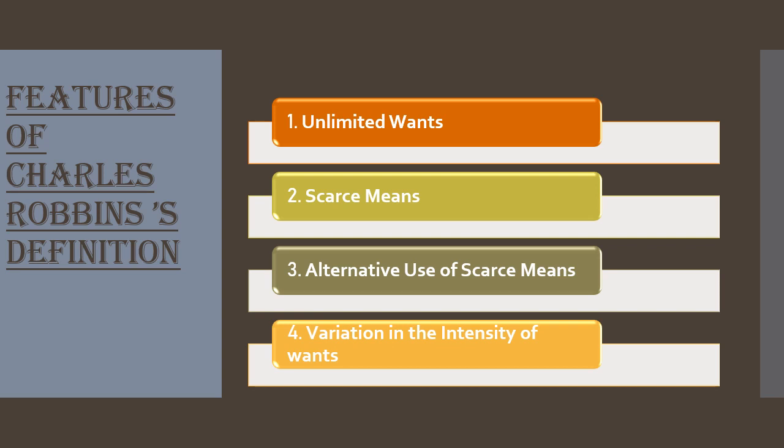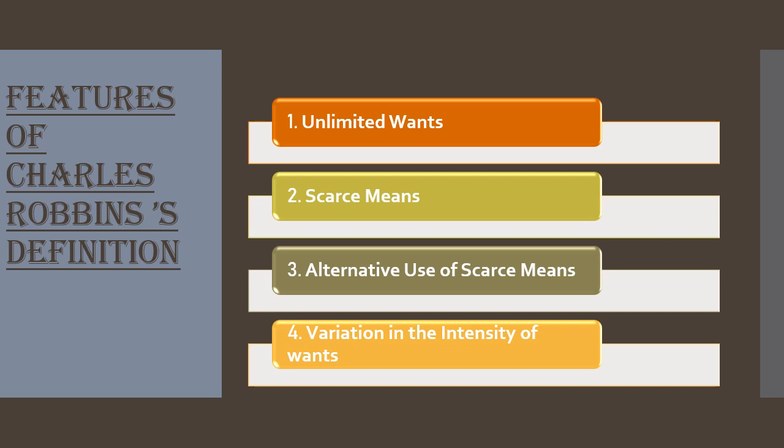So the third point is alternative use of scarce means. To satisfy men's needs, we have limited resources, but we have alternative uses. Alternative means different uses of those resources. In other words, a person can use every resource in various objectives and activities.